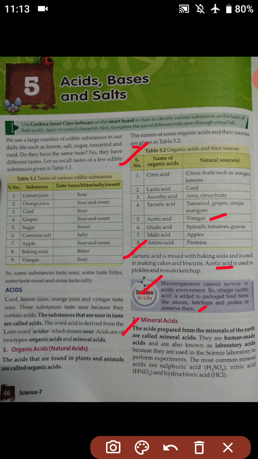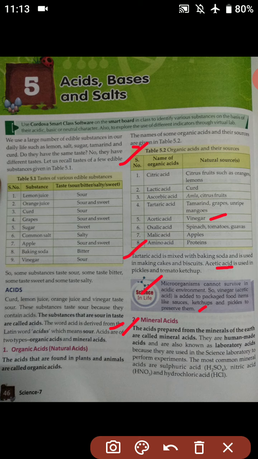Number 2 is mineral acid. So there are two types of acid, organic acid and mineral acid. Organic acid we have already understood, and now we are going to understand the mineral acids. The acids prepared from the minerals of the earth are called mineral acids. Those acids which are prepared from the minerals that are present in the earth are known as mineral acids.